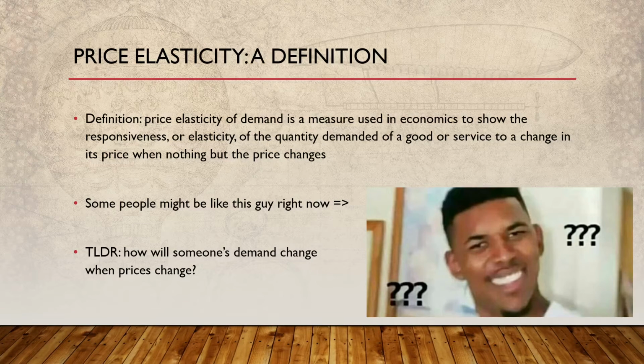TLDR: how will someone's demand change when prices change? That's it, basically. So there will be a change in the price, right? And Brock or James, they will act on that change. So the first thing that always happens is the price will go up or will go down, and how will the consumer react? That's price elasticity. That's just a way to measure this reaction, right? So as we can see over here, responsiveness, that's actually how someone will react to this change in price. That's it.